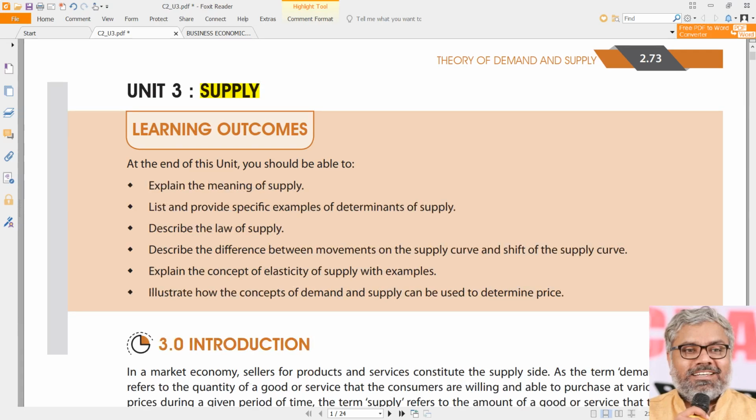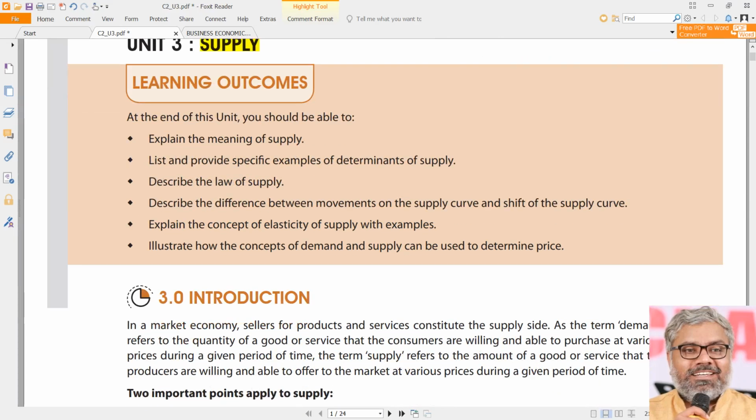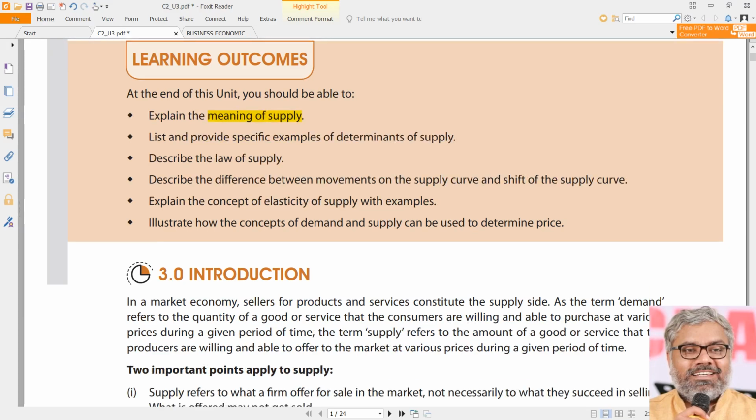As far as this particular topic is concerned, we are supposed to understand what is supply and what are the determinants of supply, means what factors will influence the supply, and also we need to look at the law of supply just like the law of demand, but this is the opposite of that. And also, just like what we observed in the theory of demand, what is the difference between movements on the supply curve and shift of the supply curve.